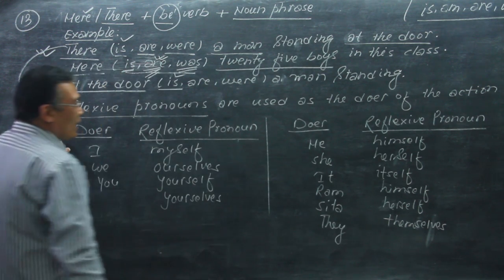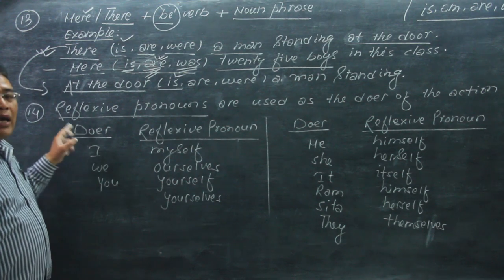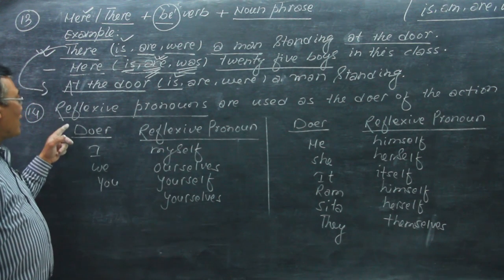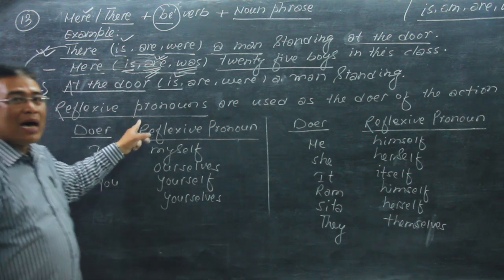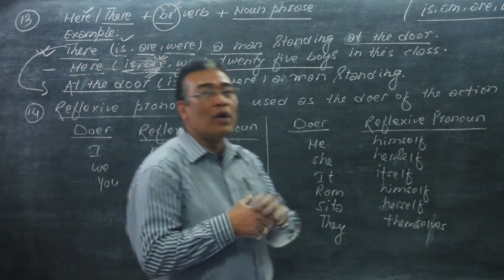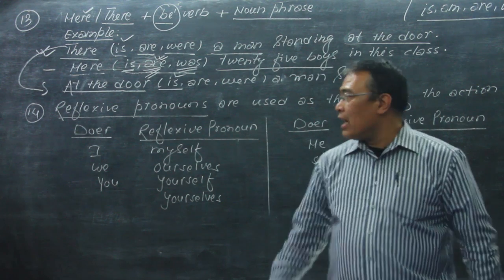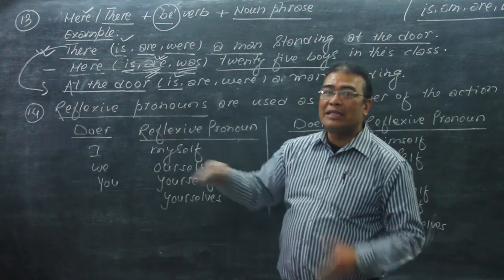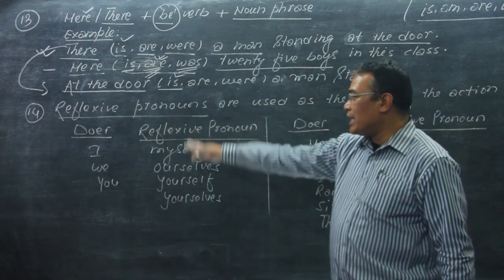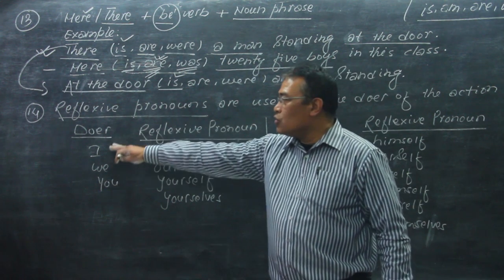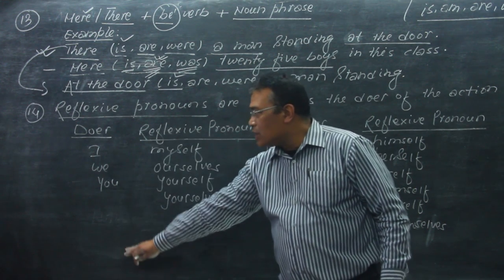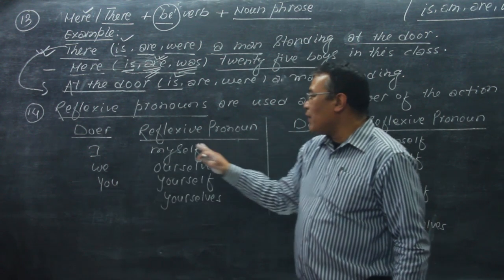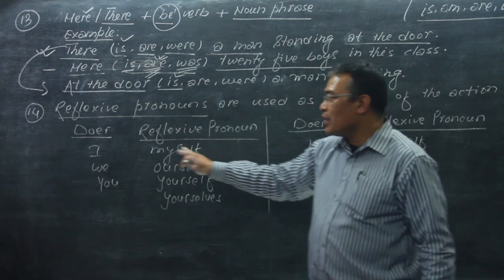Okay, the next one, and now we talk about reflexive pronouns. Reflexive pronouns are used for the doer of the action. Here, the reflexive pronoun means the self forms. Let's take an example. Here the doer is I, and its reflexive pronoun is myself.